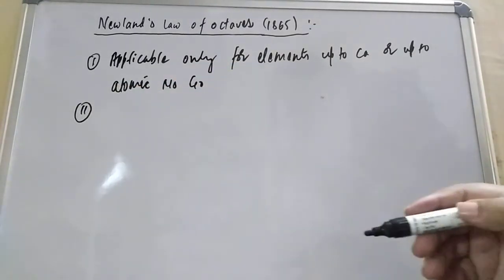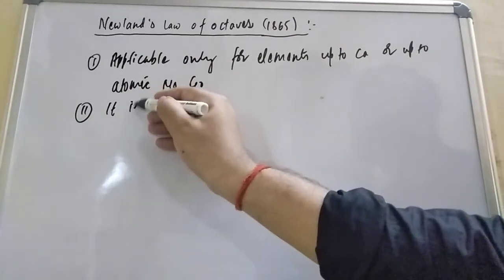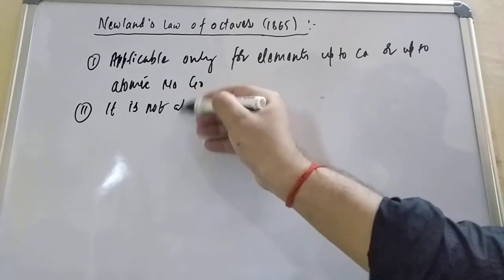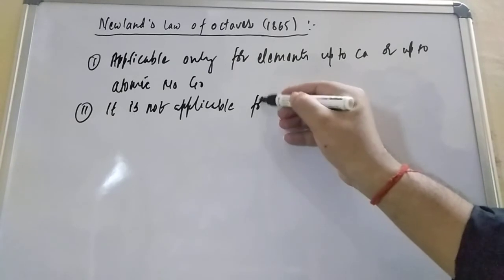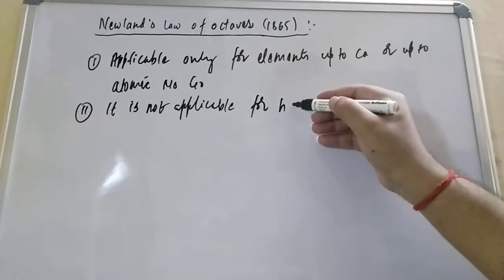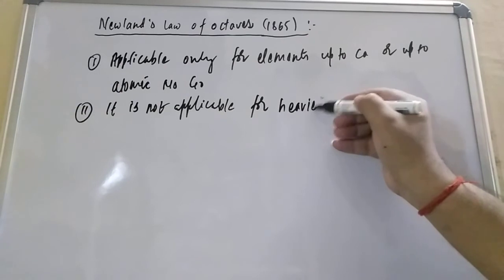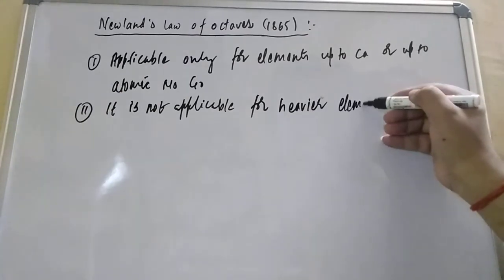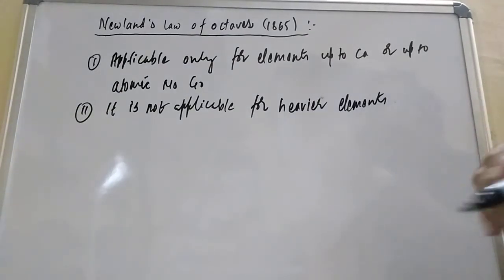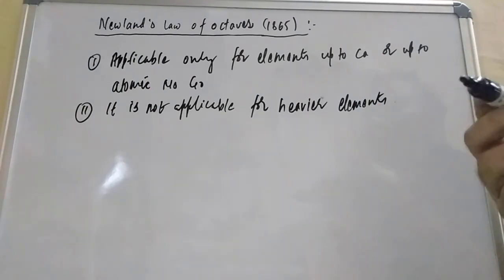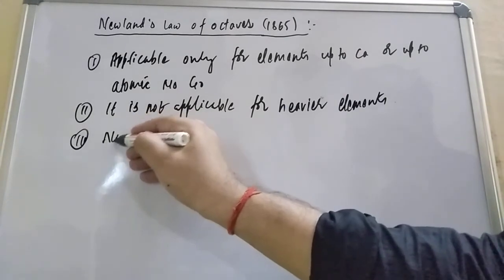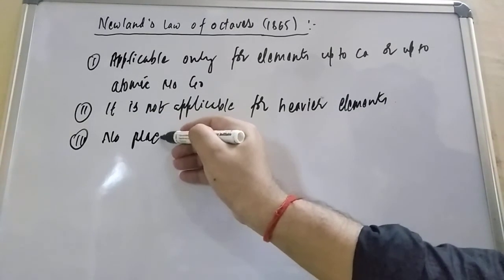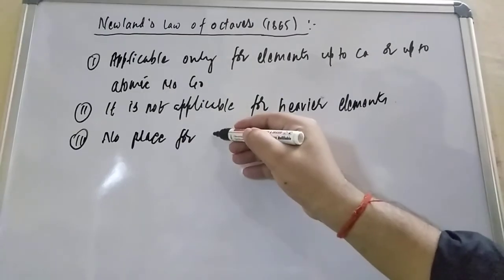The second is that it is not applicable for heavier elements, those having atomic numbers like 70, 80, 90. Third is no place for noble gases.